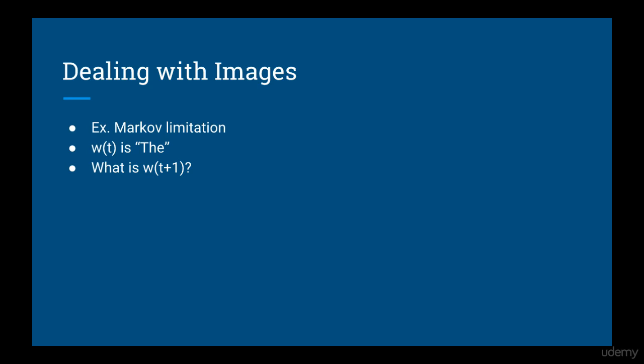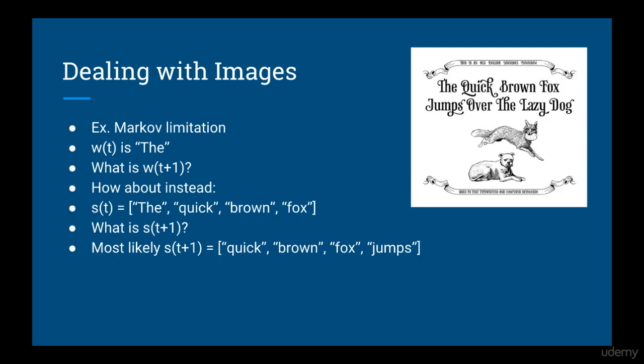This is of course not an easy task because many words can possibly come after "the". One solution to this is to use a higher order Markov model so that the current word depends on a few previous words rather than just one. Another solution is to simply define each state to be 3 or 4 words in a row. So now the previous state would be "the quick brown fox", and we pretty much know that the next state is going to be "quick brown fox jumps".